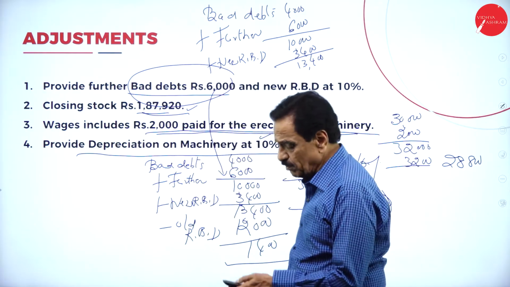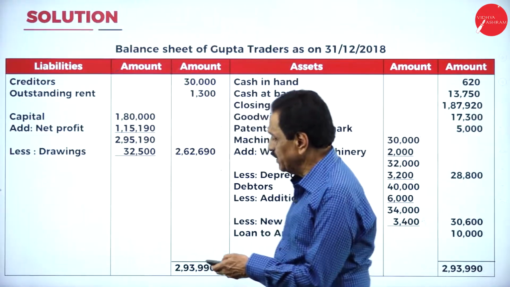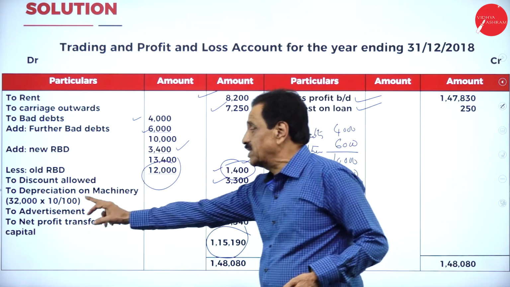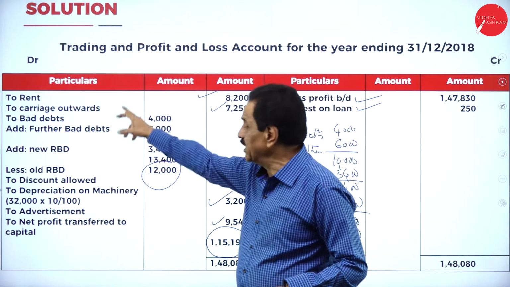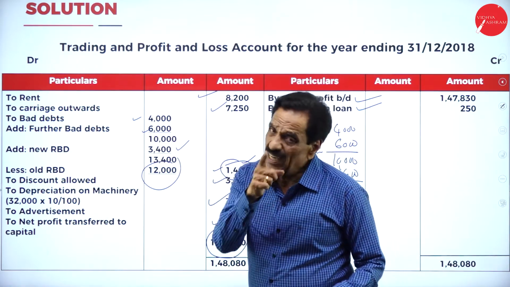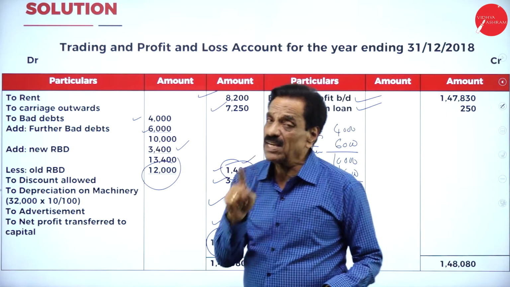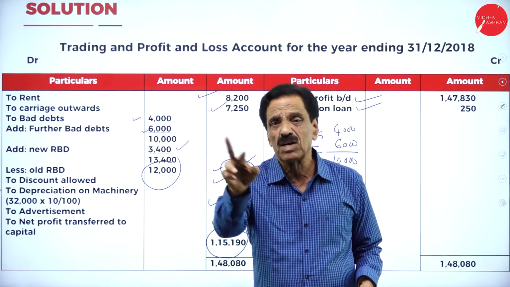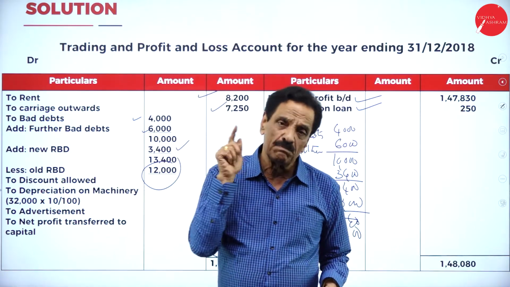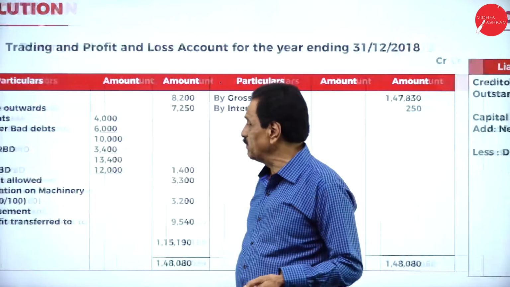So while we are solving the problem, we have got everything done. See how the division will be here. 30 plus 2, 32,000. 10% of this, including erection charges. All the indirect expenditure you have taken into consideration. This is very important. Bad debt, add further bad debt plus new RBD minus old RBD. The regular formula: bad debt plus new RBD minus old RBD. So the adjustment formula: bad debt, add further bad debt plus new RBD minus old RBD.